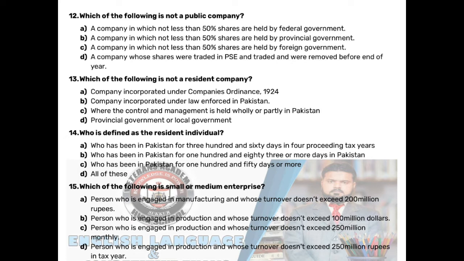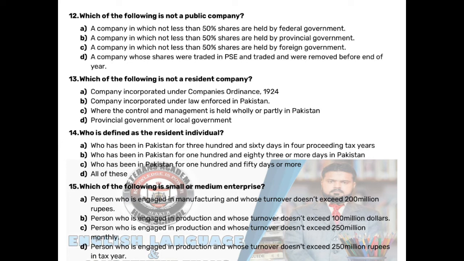Which of the following is not a resident company? A. Company incorporated under Companies Ordinance 1924 B. Company incorporated under law enforced in Pakistan. C. Where the control and management is held wholly or partly in Pakistan. D. Provincial government or local government.